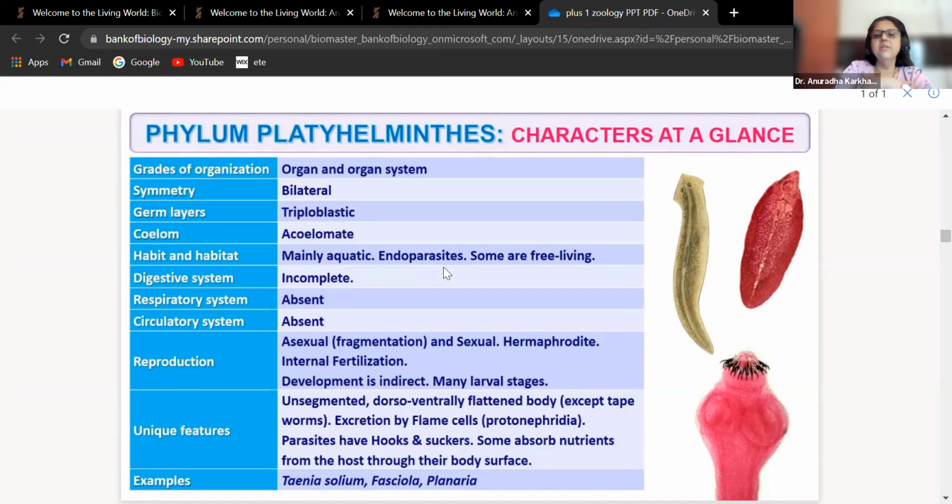Okay, so these three are going to be your typical ones. This is Taenia solium, this is the tapeworm. This is that white colored worm that you had seen in the earlier picture. So it's going to get attached to the host's tissue. This is a diagram. That was the original one.